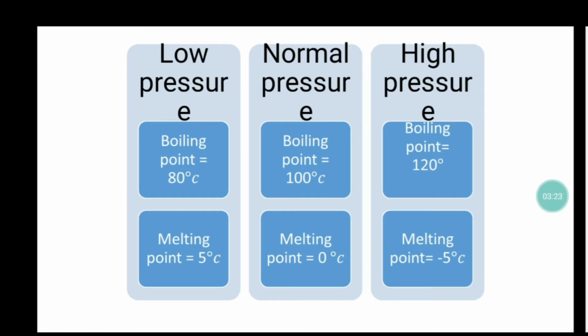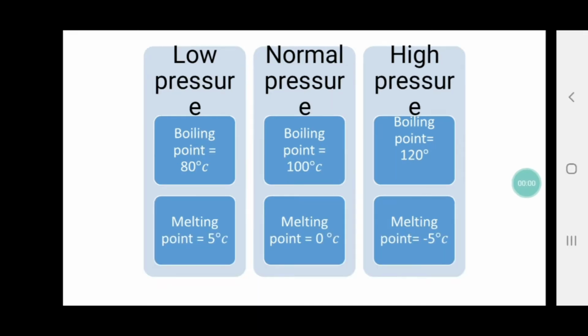Fine. Now I have given you a table format over here. What do you understand by this? At high pressure, the difference between the boiling point and melting point increases. At low pressure, the difference between the boiling point and melting point decreases. And at normal pressure, the difference between the melting point and boiling point remains 100 degrees Celsius.